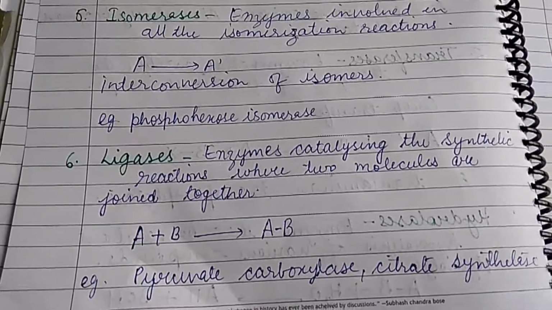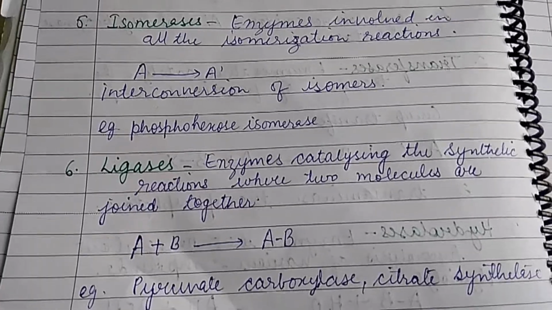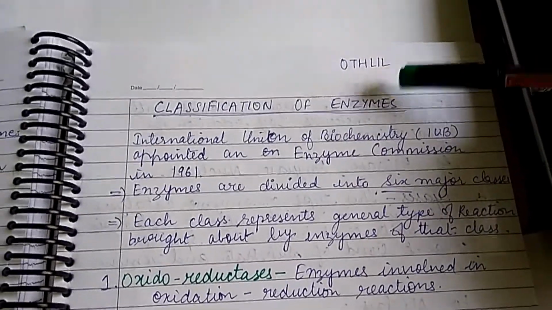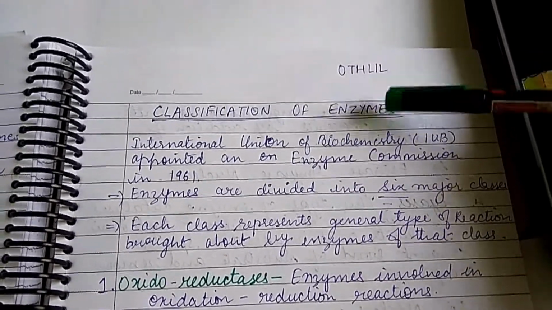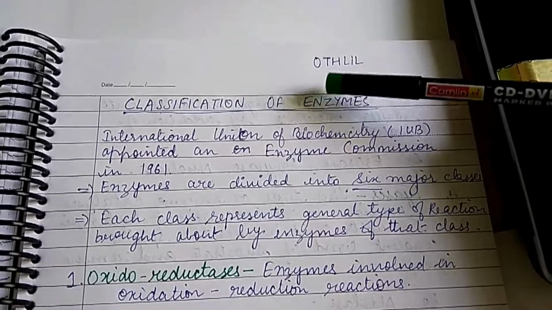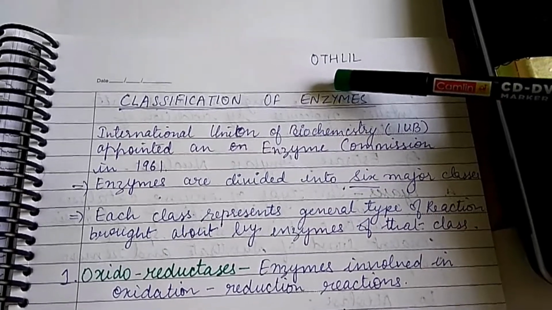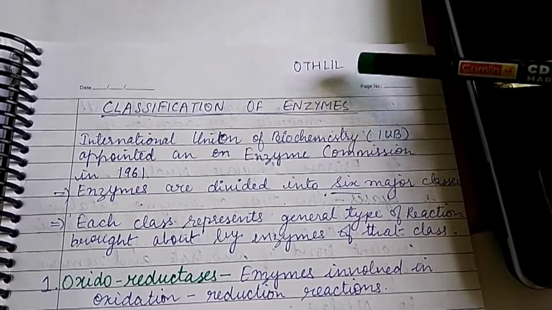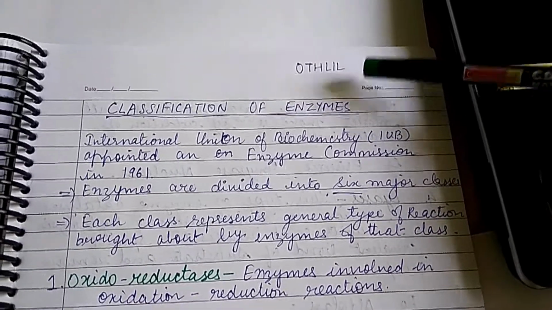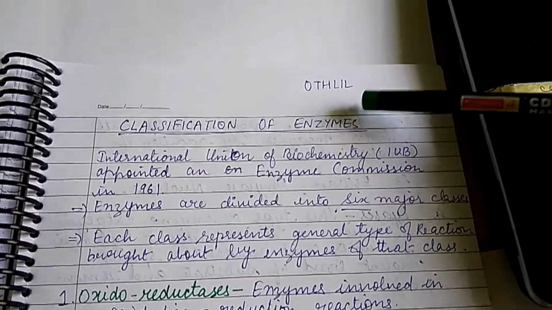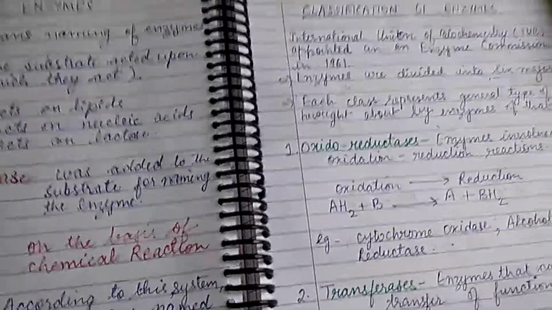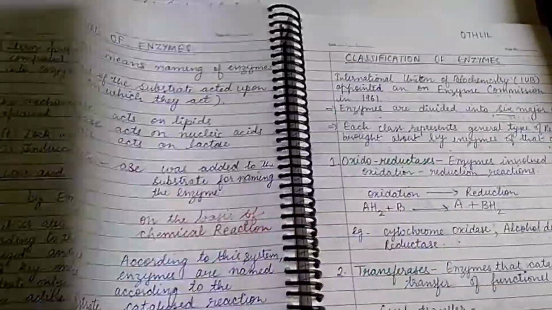So we are done with the classification of enzymes. If you want to learn them in sequence, you can use this mnemonic, OTHLIL, where O stands for oxidoreductases, T for transferases, H for hydrolases, L for lyases, I for isomerases, and L for ligases. So remember this mnemonic, OTHLIL. With this we end our chapter.